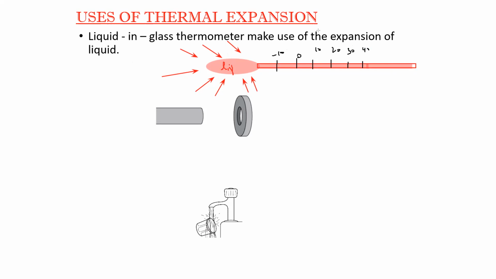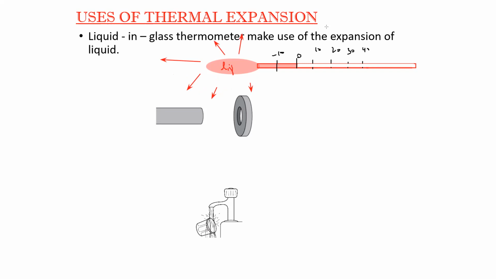And what will happen if the surrounding cools down, for example, if the surrounding has a low temperature? This liquid will start to lose energy, or give out energy, to the surrounding. As it gives out energy to the surrounding, the liquid will contract. Contract means it reduces in size, or returns back to the bulb. So expansion and contraction, we can use this in a liquid in a glass thermometer. This is one application of thermal expansion.